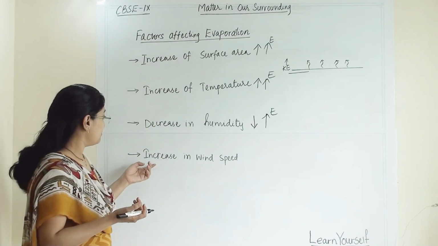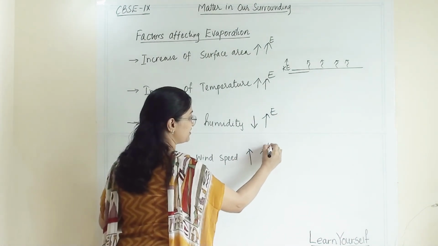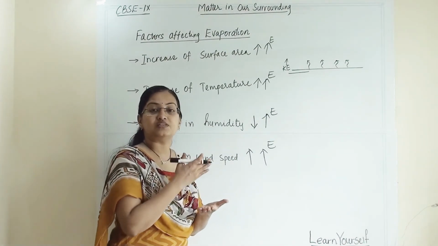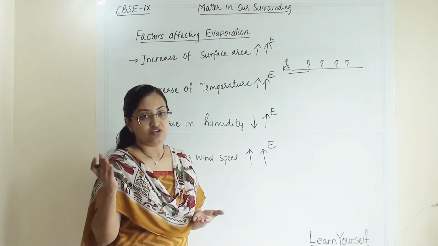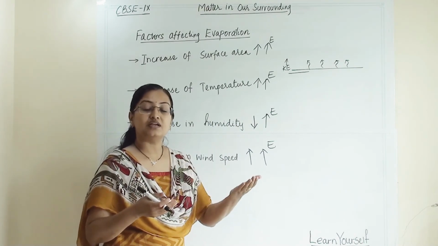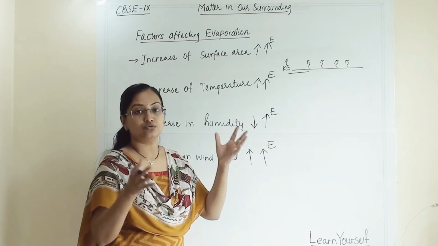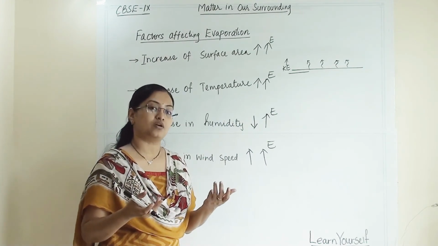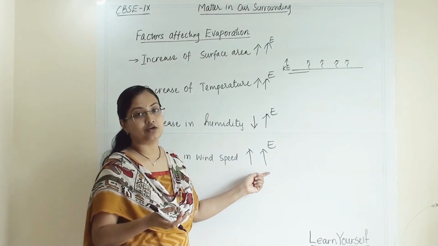Now, increase in wind speed. As the wind speed increases, the evaporation rate also increases, because when the wind comes, it takes away all the water vapors from the surface of the water. All the water particles which have been converted into water vapor move along with the air. So the fresh air coming to the surface of the water can take up more water vapor. So increase in wind speed also increases the rate of evaporation.